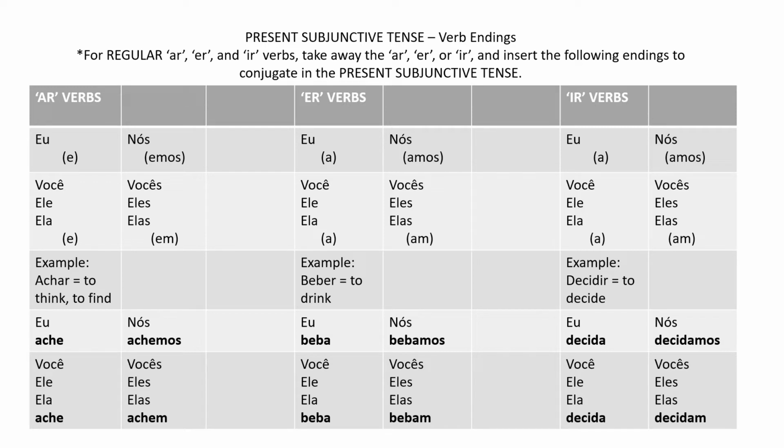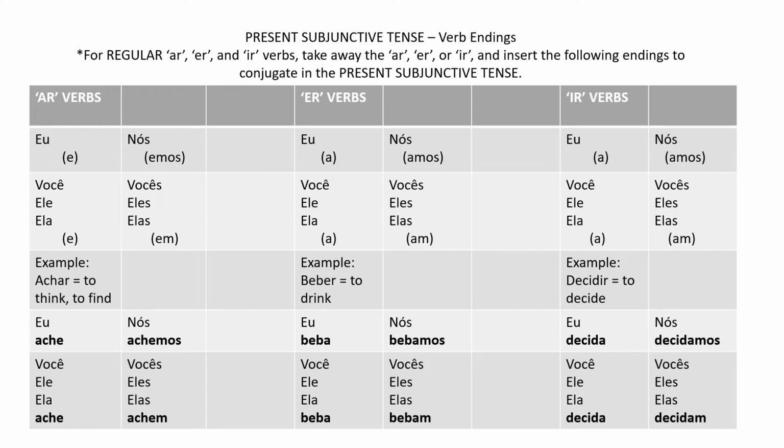But here we're looking at regular AR, ER, and IR verbs in the present subjunctive, okay? Things that may happen in the present, all right? So really simple, actually. As with all other verb tenses and how you conjugate them, you chop off the AR, the ER, and the IR, and you add these endings shown here on this chart.